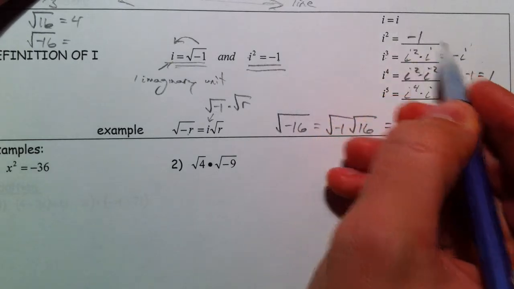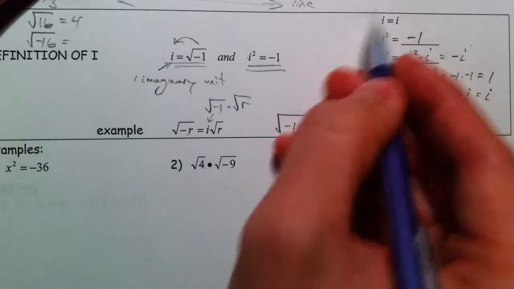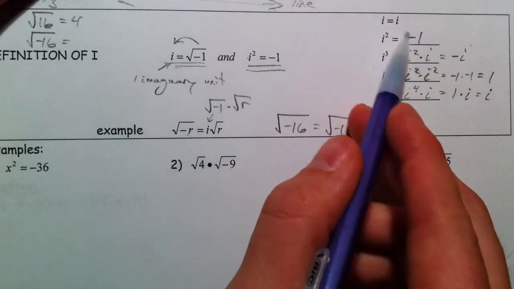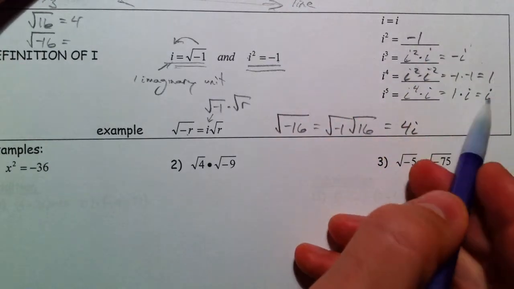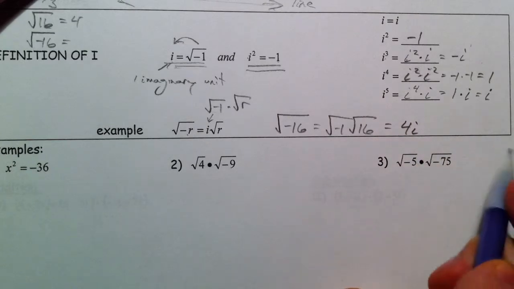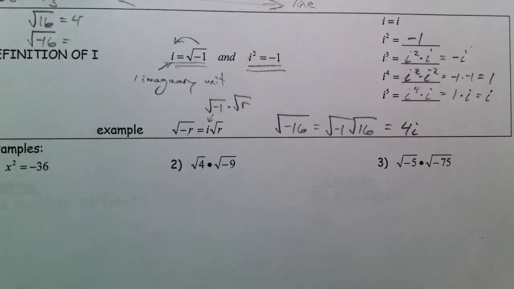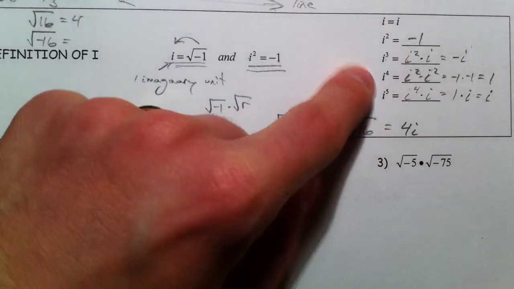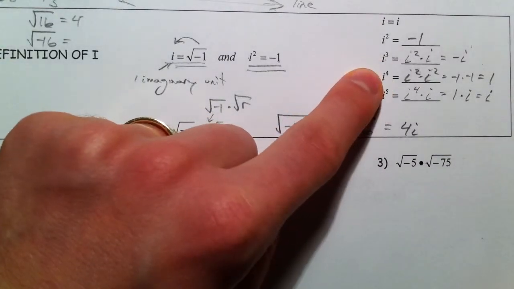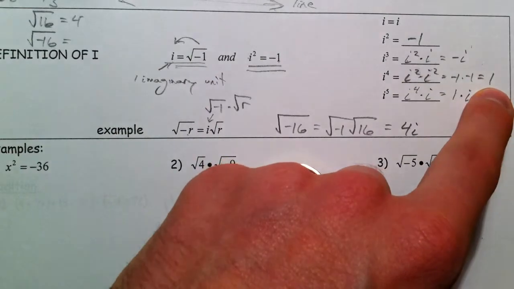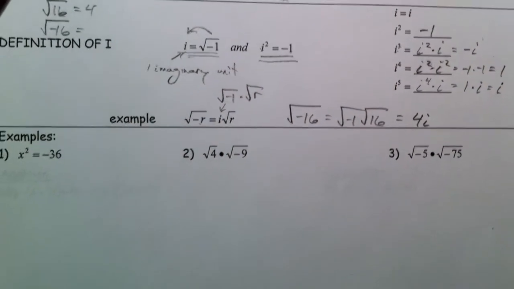And so what we do is we start a whole cycle. It goes in cycles of 4, where it's i, negative 1, negative i, 1. i, negative 1, negative i, 1. And such goes the cycle. It's just kind of a fun problem. We could go, say, i to the 80th power. And because 80 is a multiple of 4, that means i to the 80th is 1. And we can just mess around with that.